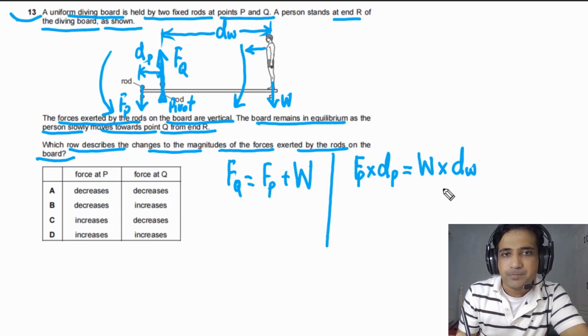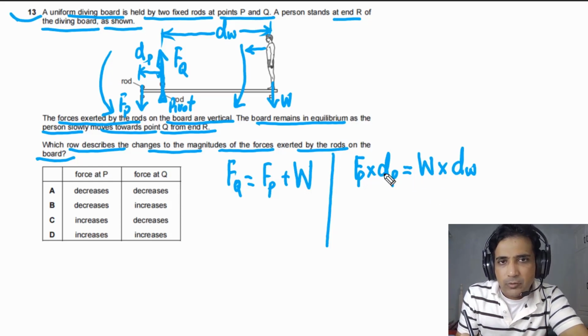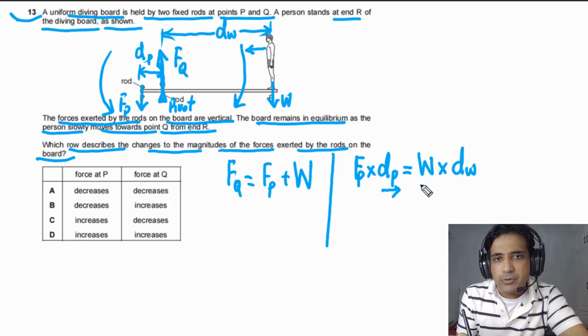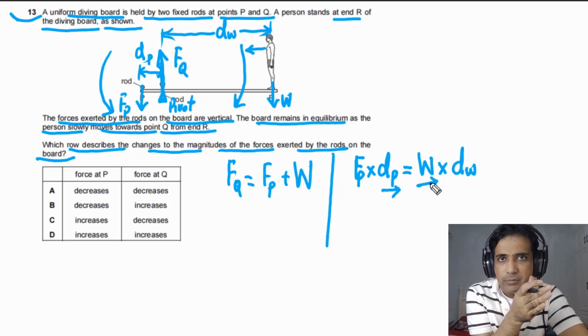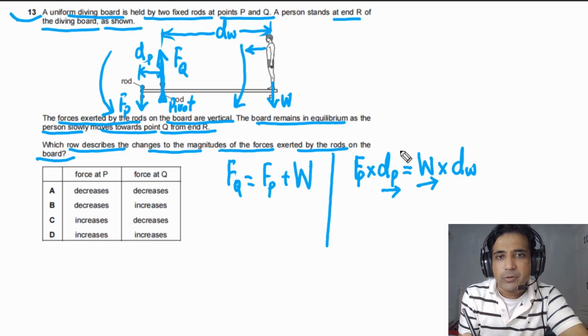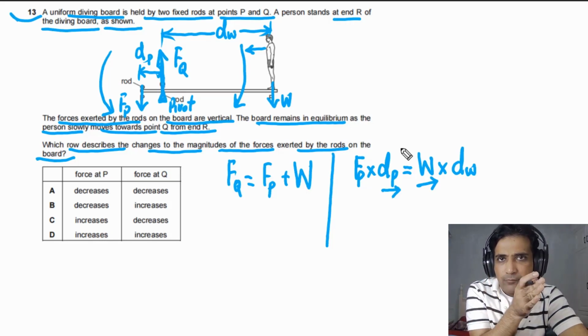In this case, the distance of rod P from the pivot is fixed, so this distance is fixed, and W is also fixed, because the weight of the person is not changing when the person is moving to the left, when the person is getting closer to the pivot. So the weight is fixed. But you need to understand, when the person is moving to the left, getting close to the pivot,